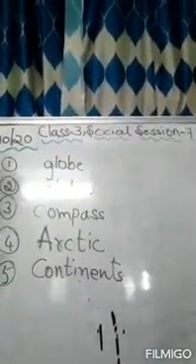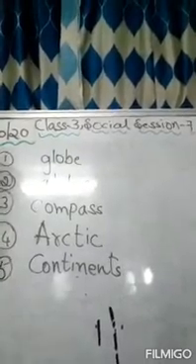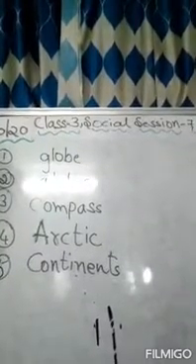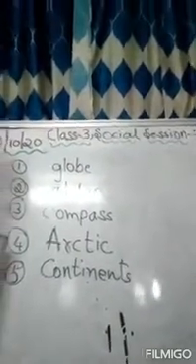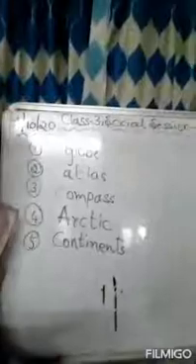Pacific Ocean is the largest ocean. Atlantic, Indian Ocean. Globe, atlas, compass, Arctic and continents. These are the fill in the blanks.